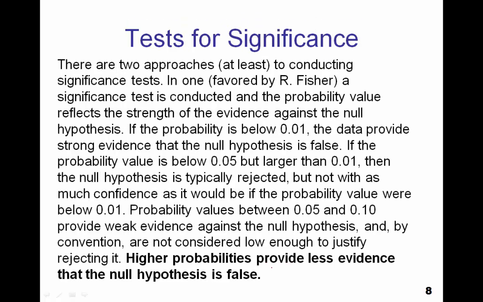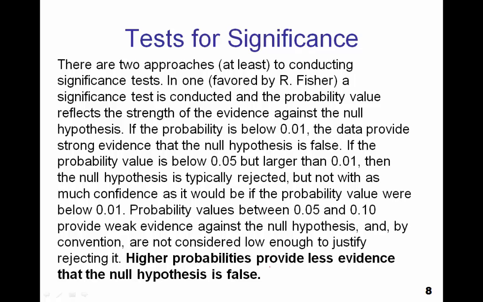Tests for significance. There are two approaches, at least, to conducting significance tests. In one, favored by R. Fisher, a significance test is conducted and the probability value reflects the strength of the evidence against the null hypothesis. If the probability is below 0.01, the data provides strong evidence that the null hypothesis is false. If the probability value is between 0.05 and 0.01, then the null hypothesis is typically rejected, but not with as much confidence as it would be if the probability value were below 0.01.